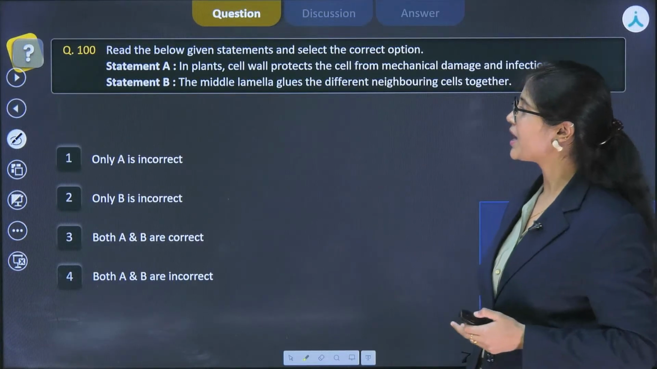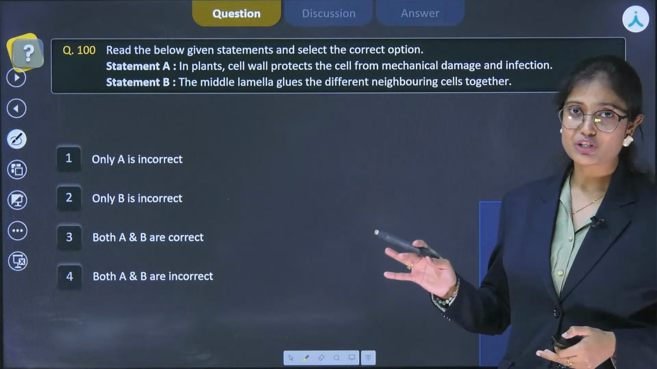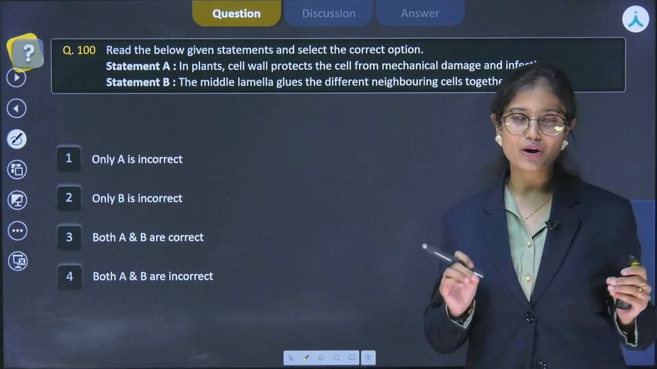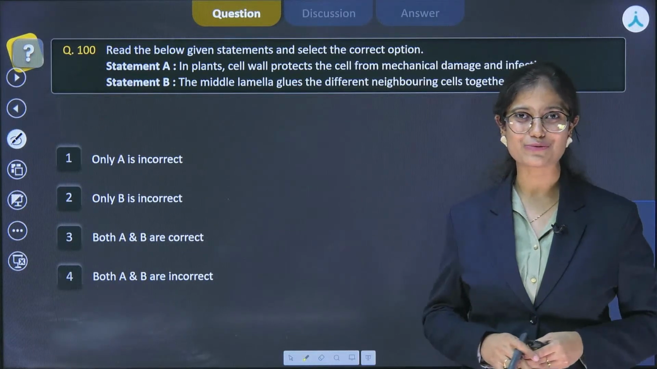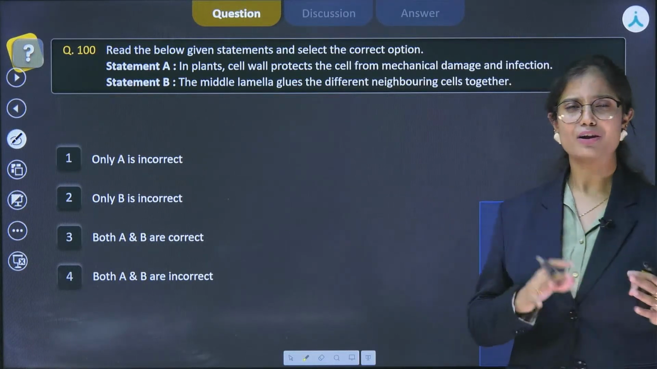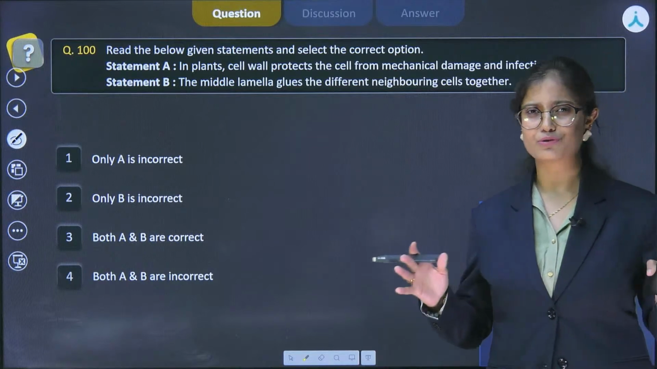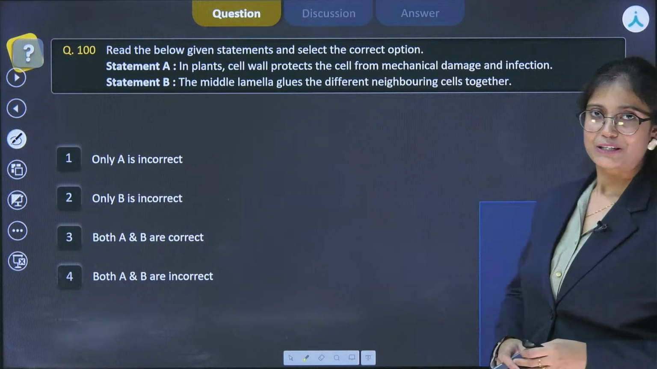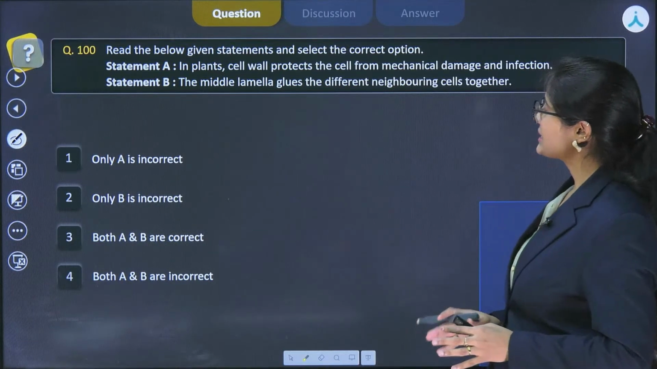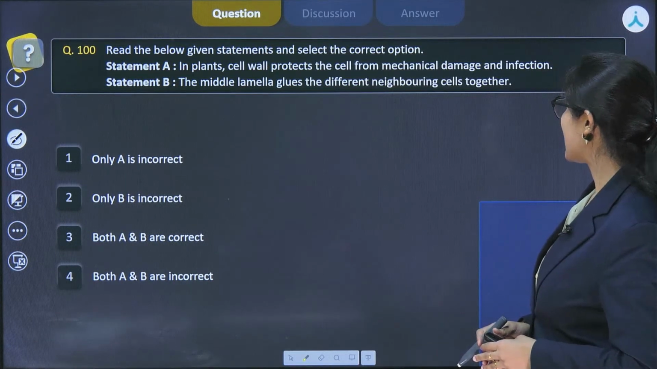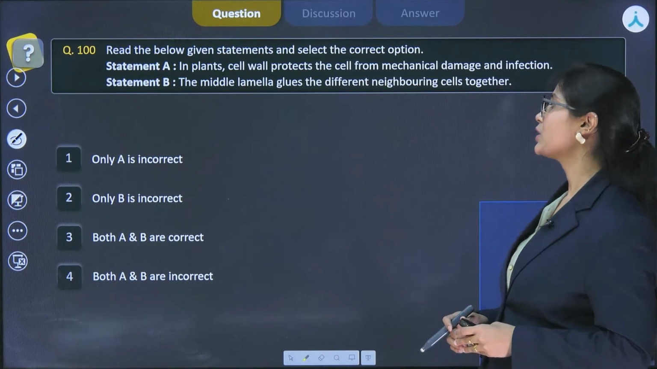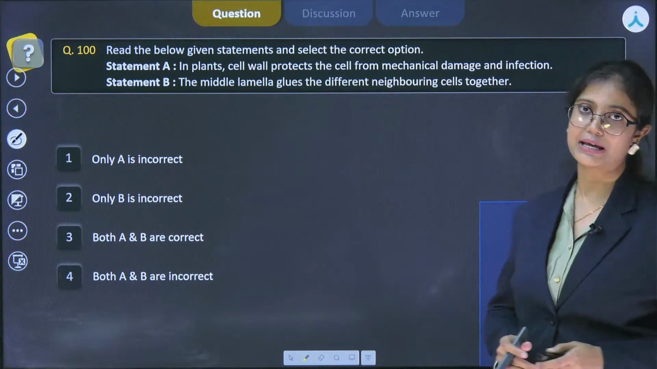That is question number 100, which is from the chapter Cell, the Unit of Life. As I've told you, it is one of the most important chapters from exam point of view, and from this chapter a lot of questions are asked, about 4 to 5 questions, right? So it is very important. Let's see the statements. The first one is, in plants, cell wall protects the cell from mechanical damage and infection. And statement B, which says the middle lamella glues the different neighboring cells together.